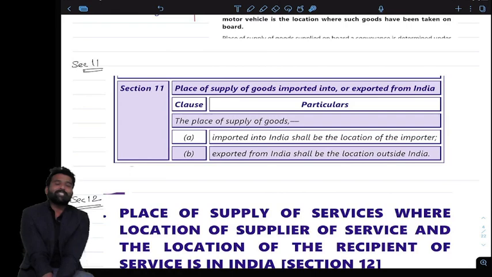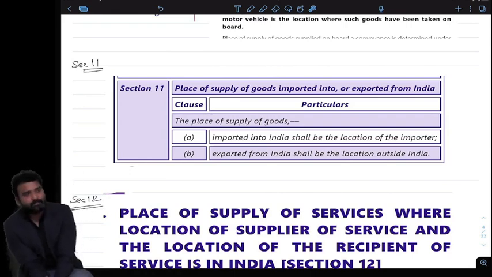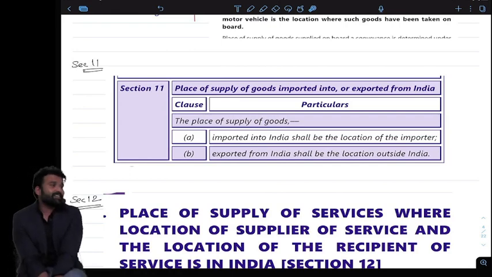Yeah, billing address is important. We have to look at the billing address to charge GST. Yes, billing address is important.